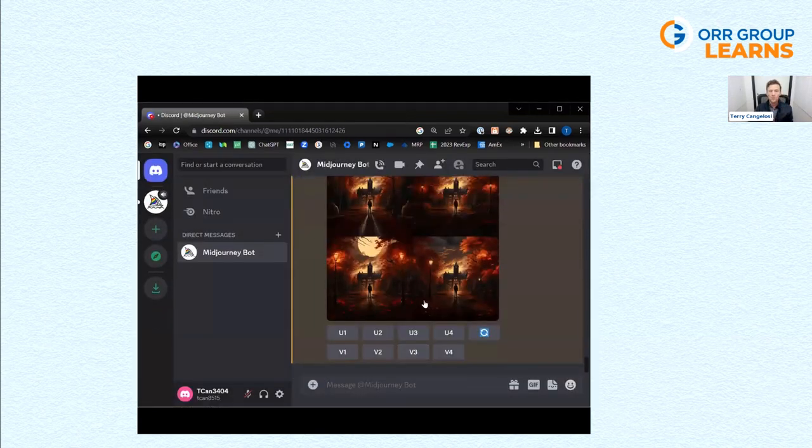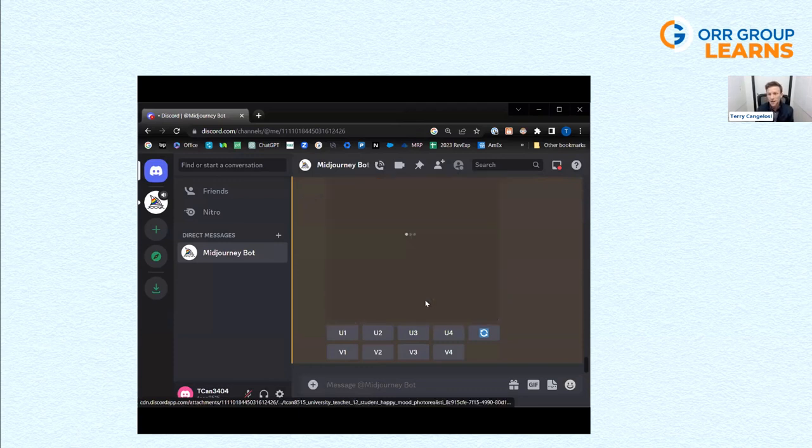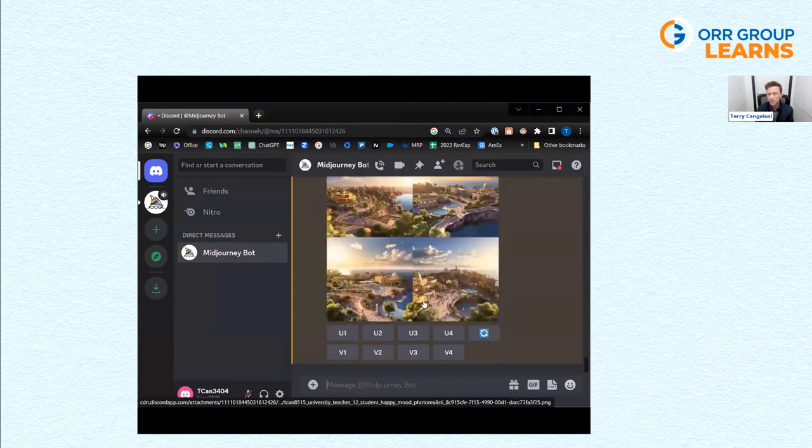And Christy, I see your question about consent, especially about pics of kids if they're taken from the internet. So these are all generated images. So they aren't taking any pictures from the internet. I'm not sure how that works in terms of how it generates the images. But none of these are actual, like if I said, show a picture of a child, it would create a picture of a child from scratch.